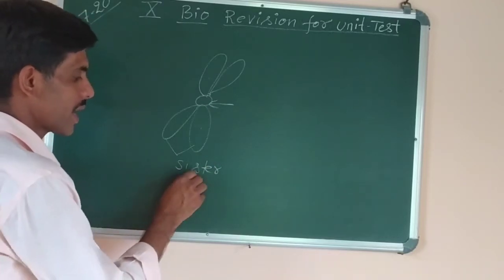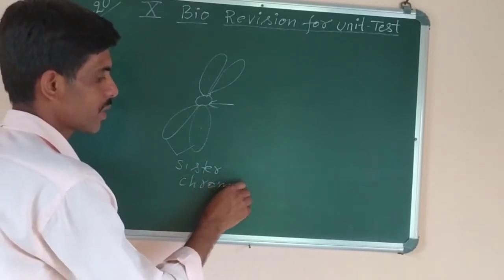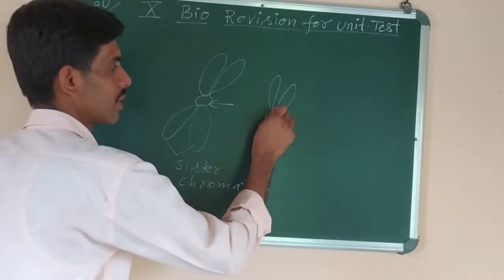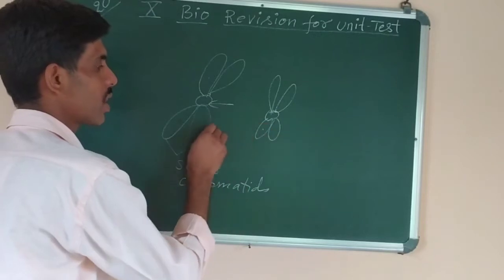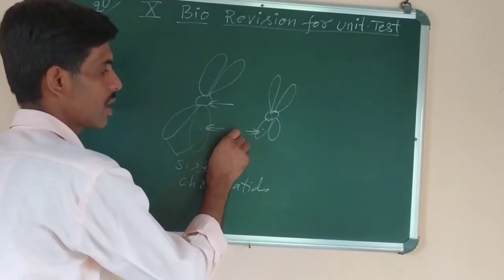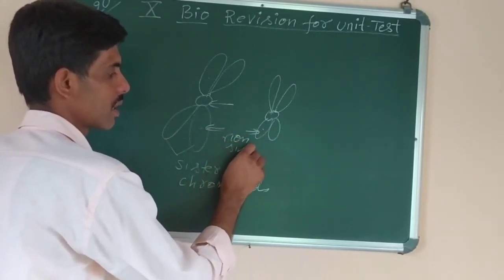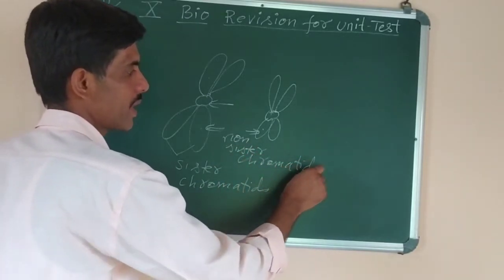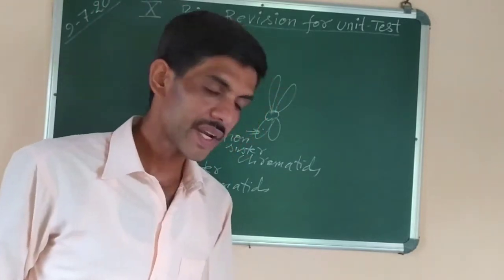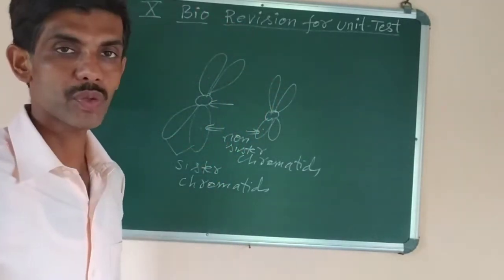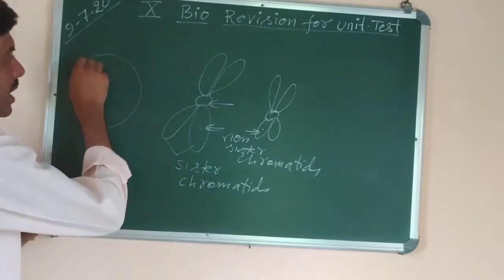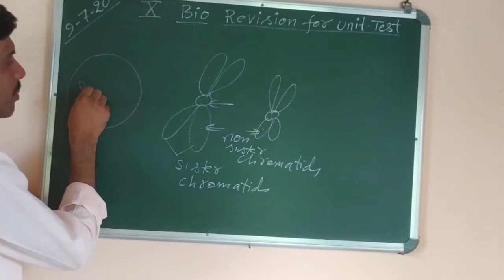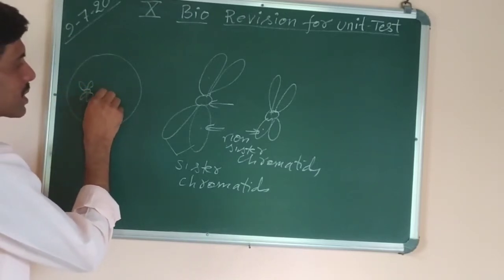Whereas the chromatids of two different chromosomes, like this is one chromosome, then another chromosome is here, they are known as non-sister chromatids. These two are called non-sister chromatids. Got it? Non-sister chromatids and sister chromatids. Then next one is, in metaphase stage, all these chromosomes will arrange themselves on the equatorial plate. Like if this is the nuclear membrane, all the chromosomes will be here on the equatorial plate. They will be placed here only.